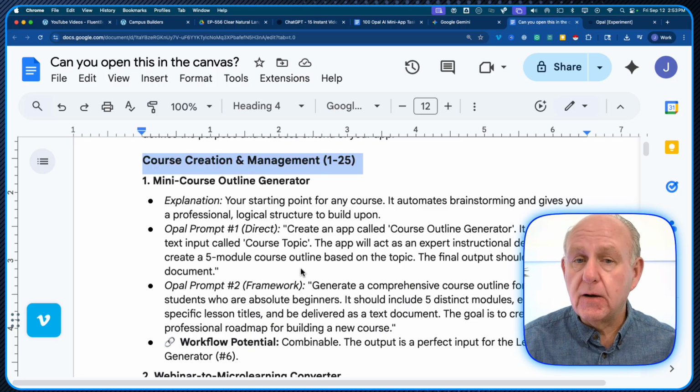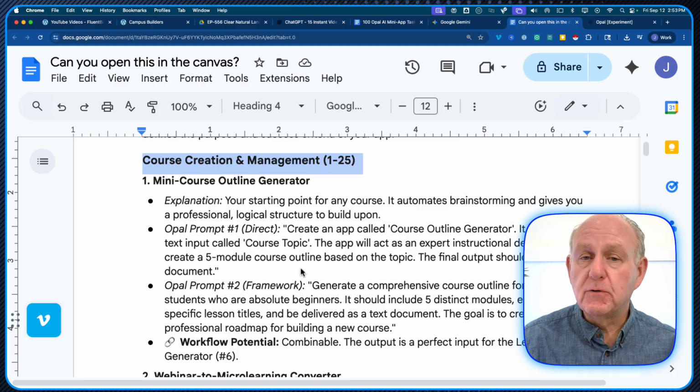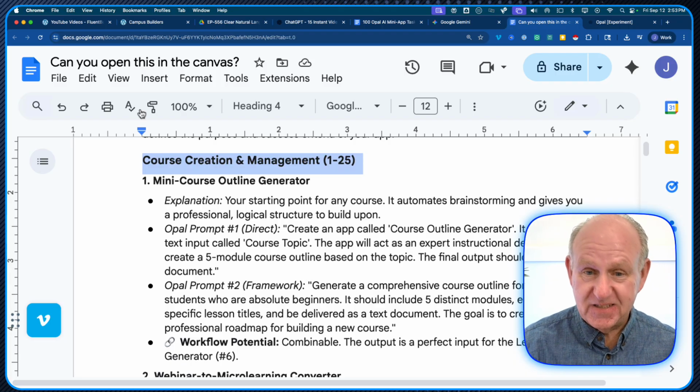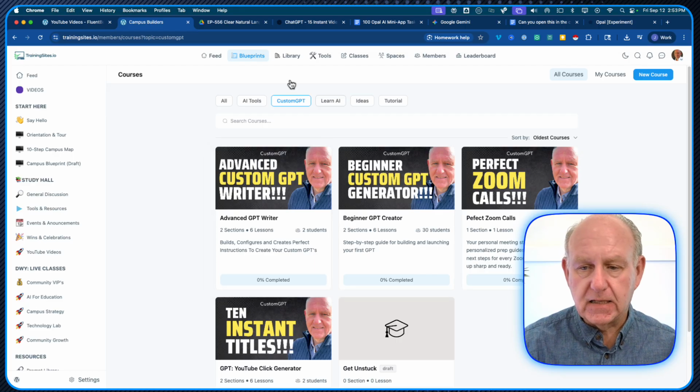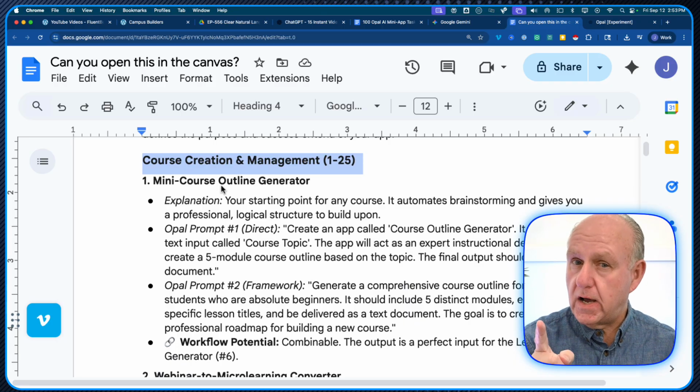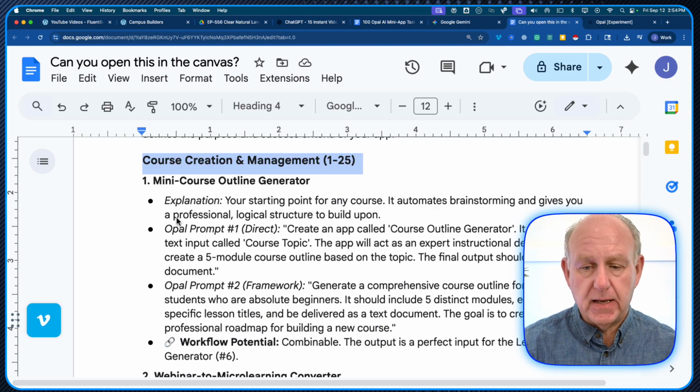Well, we have to use natural language prompting, and natural language prompting uses that clear framework format that I mentioned earlier, which has a course that's actually being put directly into one of the courses in trainingsites.io. So if we go back to that document that opens up, here's one, a mini course outline creator. This is just an agent that's doing one task. So I want you to pay attention: one task. Your starting point for any course, this automates the brainstorming and gives you a professional logical structure to build upon.